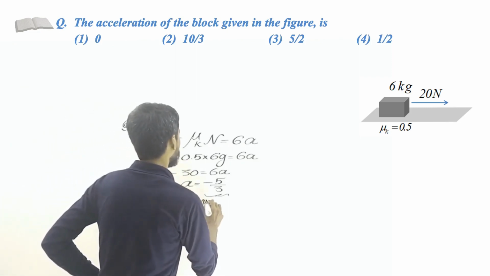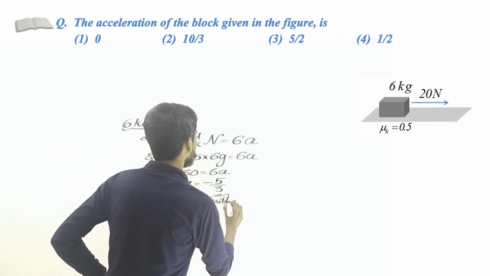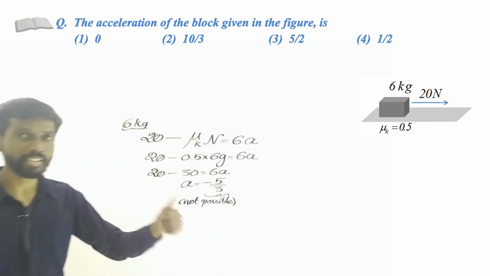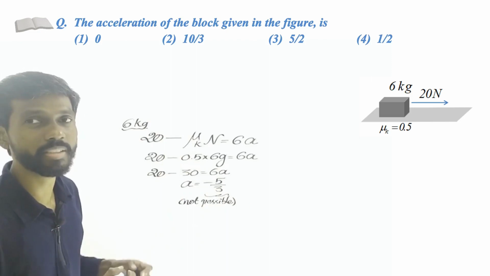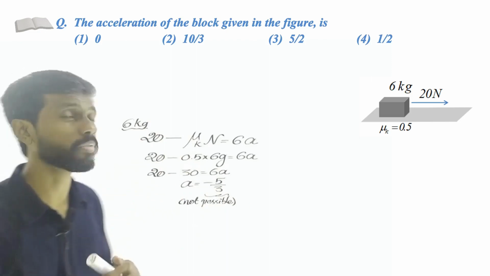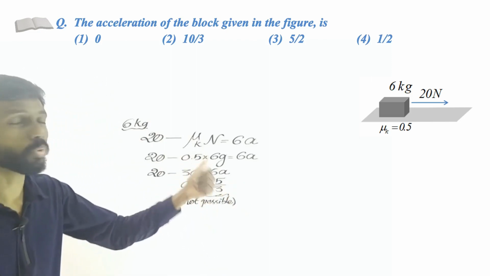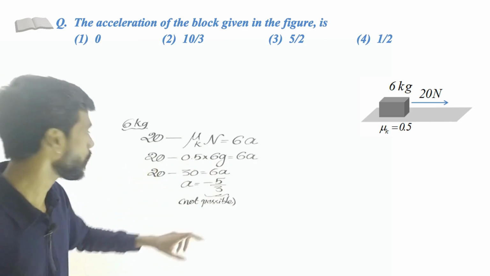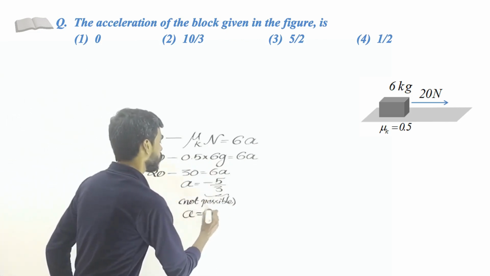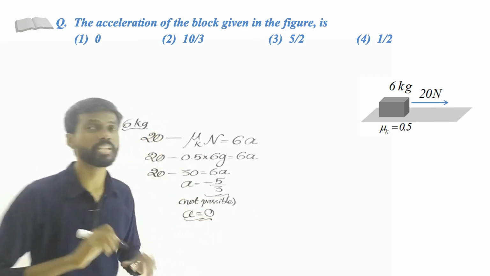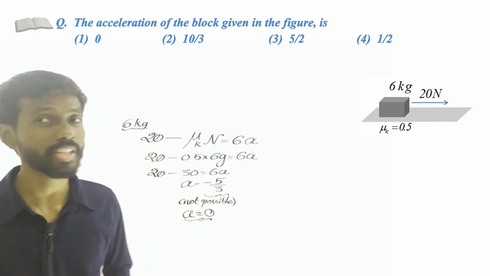Okay. So the object will never move in the opposite direction, right? Friction cannot lead the object, so it can only prevent the object from moving, right? So there is no relative motion because of the friction. Otherwise it will move the object in the opposite direction, and that is not possible. So minus 5 by 3 is not possible. That means the object does not move. We can conclude that the acceleration is 0. The object does not move. The acceleration is 0. Okay.